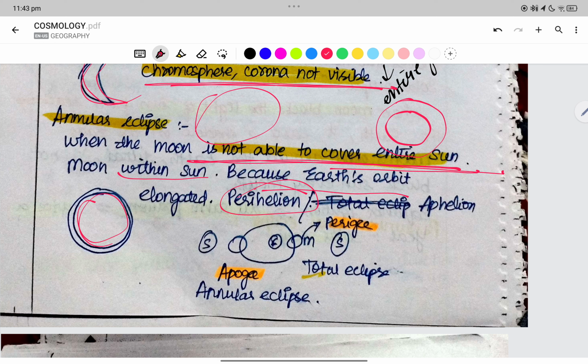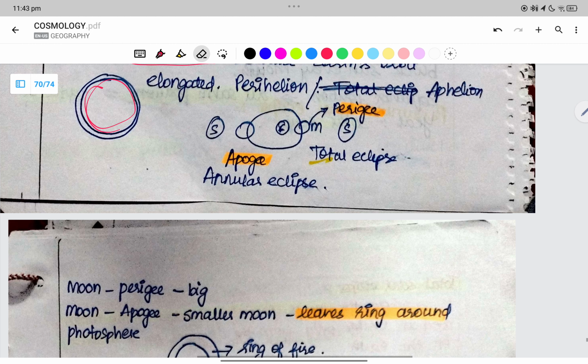This is at the perihelion position. When you are very close to the sun we have the total eclipse, and the annular eclipse is at the apogee position. Apogee is with respect to the moon, right? When the moon is far from the earth we call it apogee, and when the moon is near the earth we call it perigee. When the moon is nearer to the earth we have a total eclipse, and when it is far away we have an annular eclipse. So the types of eclipse are total, partial, and annular.